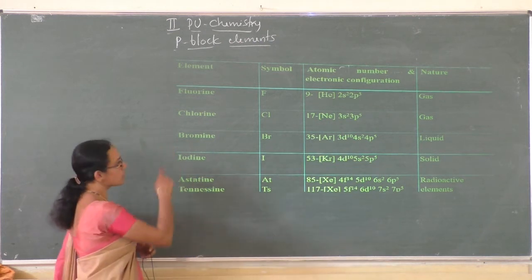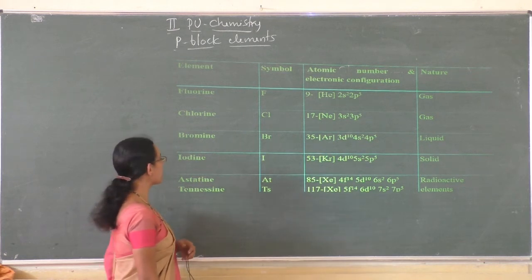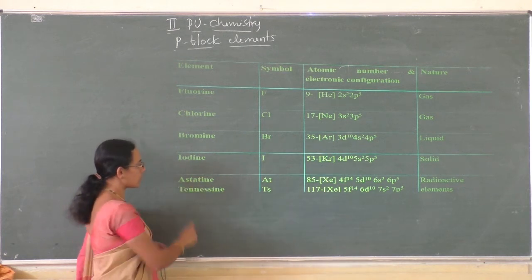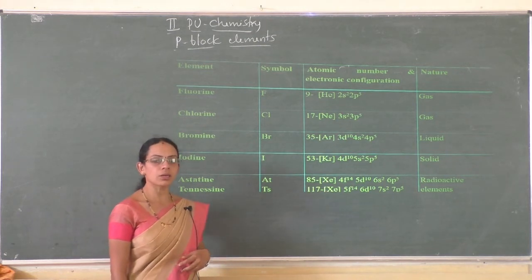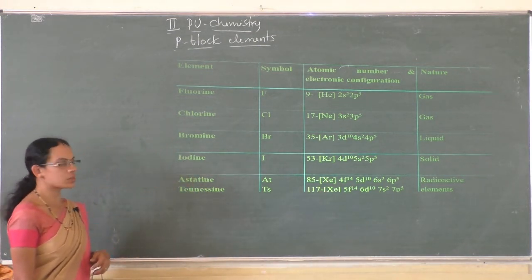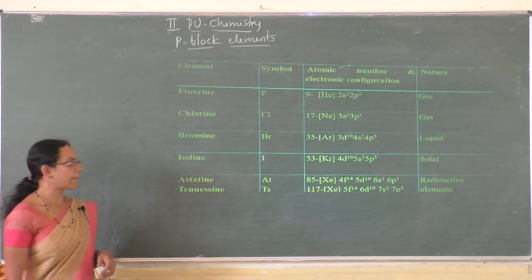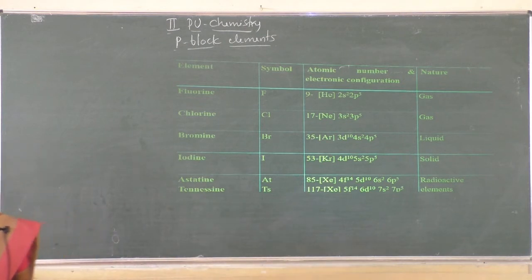In the physical state, fluorine is a gas, chlorine is also a gas, bromine is a liquid, iodine is a solid, and astatine and tennessine are radioactive elements. Just note down the elements and their atomic numbers and configurations of group 17.